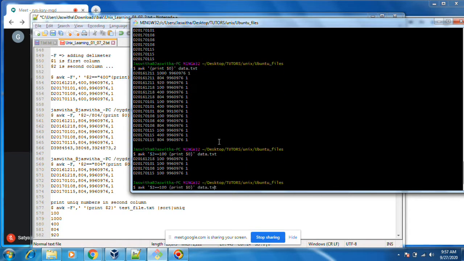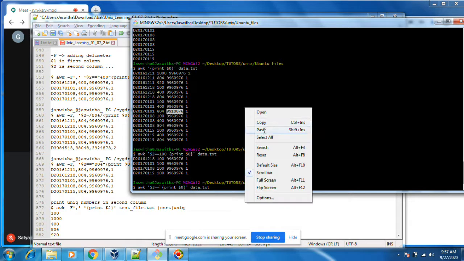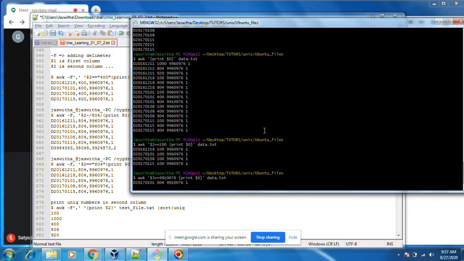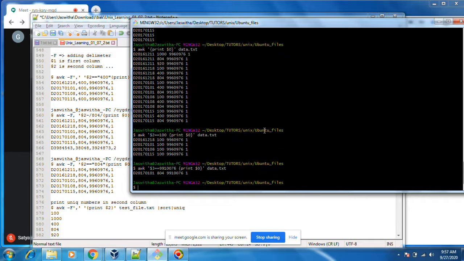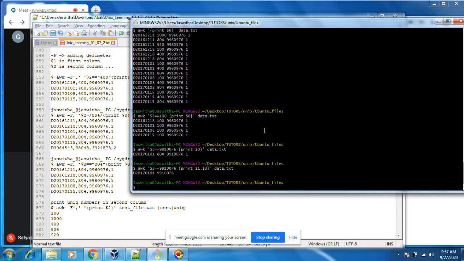You can put anything like that, $3. You can search based on column. If $3 is this one, I want to print $1, $2, $3. You can print like this. Okay, this is awk.